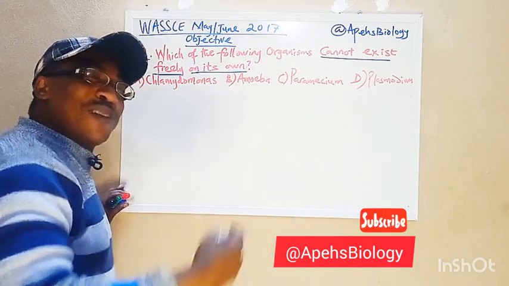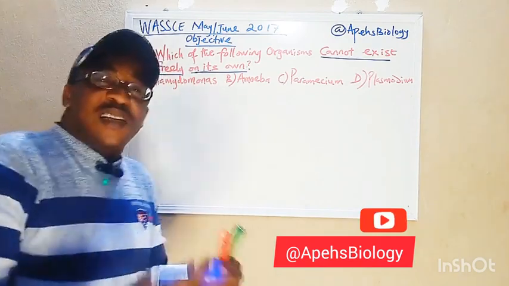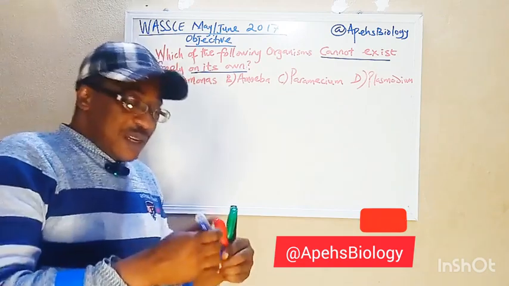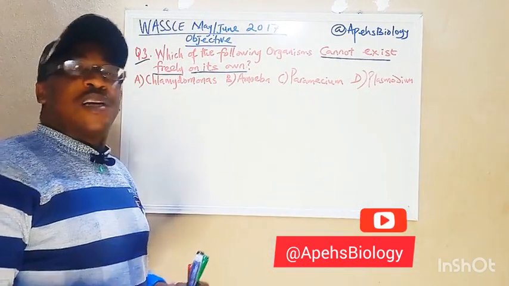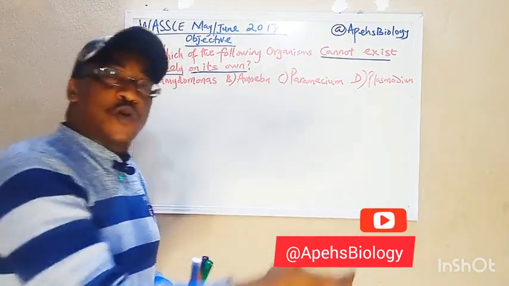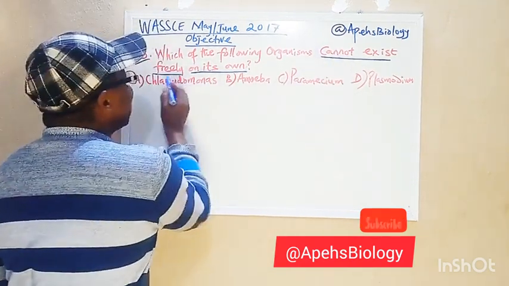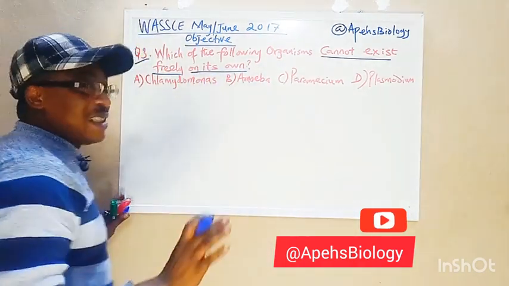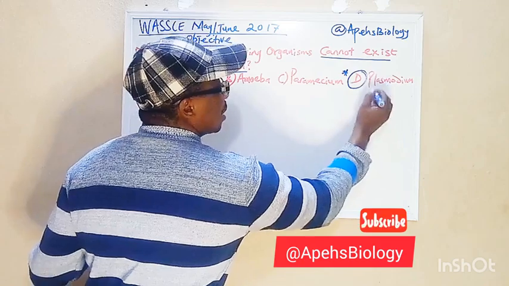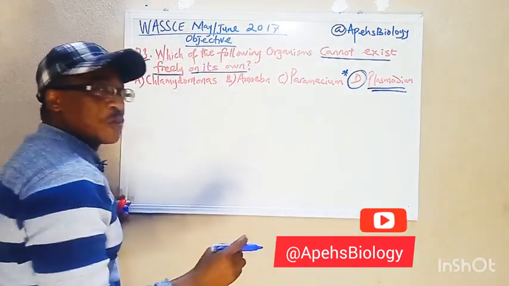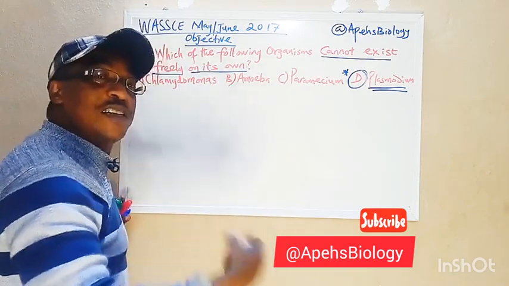An organism that depends on another organism for its survival will be a parasite. A parasite engages in parasitic nutrition, meaning that it will live in another organism, called its host, to obtain food from that organism. In order to get food, that host will be suffering, and the parasite will be benefiting. That means that the organism cannot exist freely on its own. If you look at the list here, there is no doubt about it. The answer is going to be Plasmodium. Plasmodium is the correct answer to this question because it is a parasite. It cannot exist freely on its own.